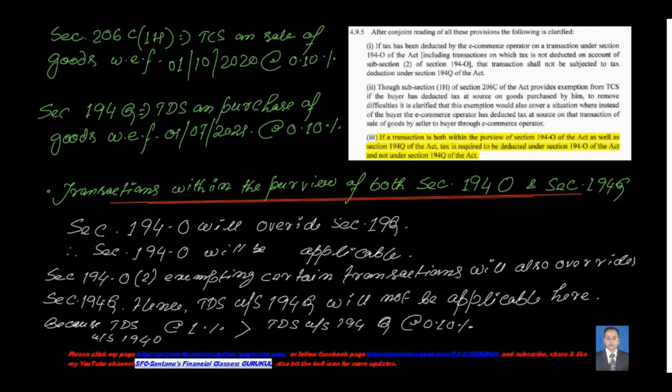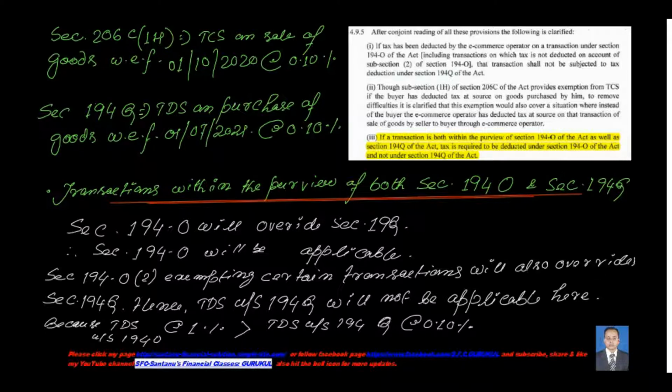So when there is a conflict, not for normal traders, I am talking specifically about e-commerce traders, if you have a conflict on which section to follow for deducting your TDS, whether 194O or the newly implemented section 194Q, then you should follow the older section, that is 194O. You need not follow 194Q.